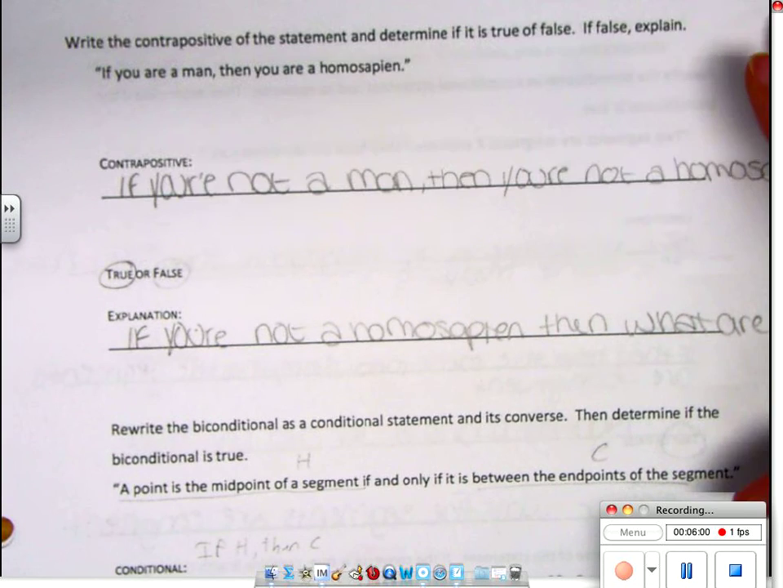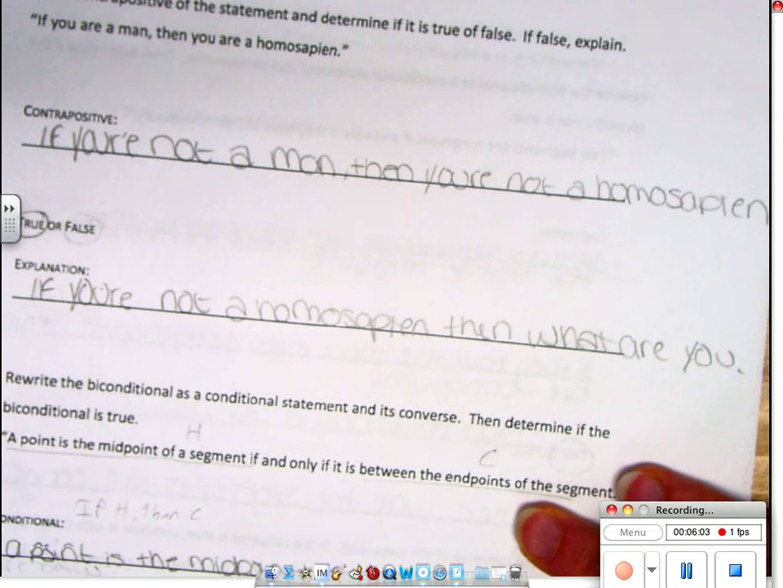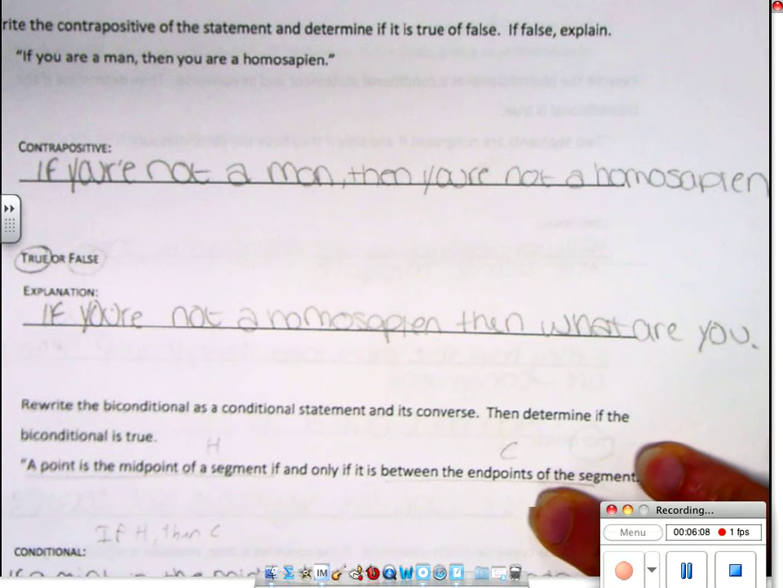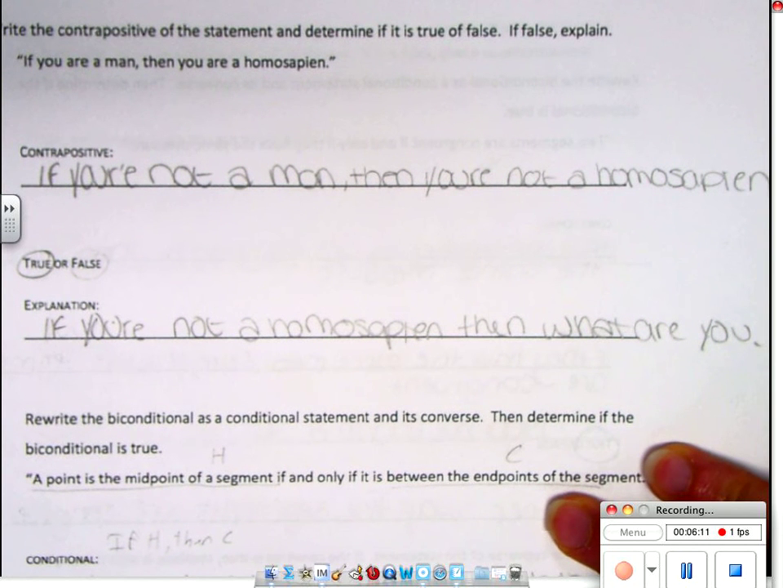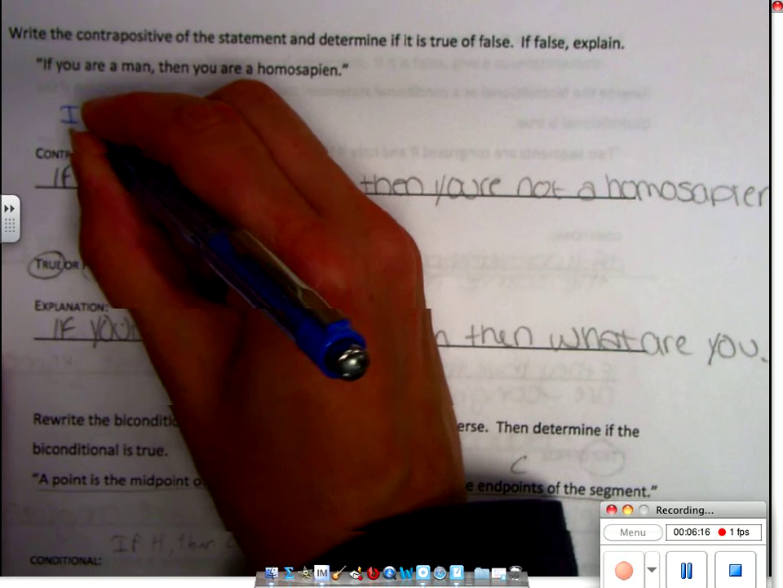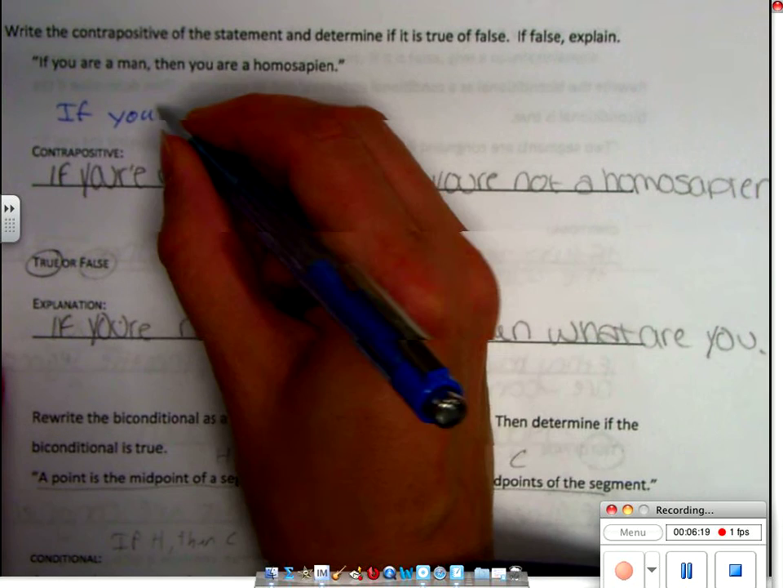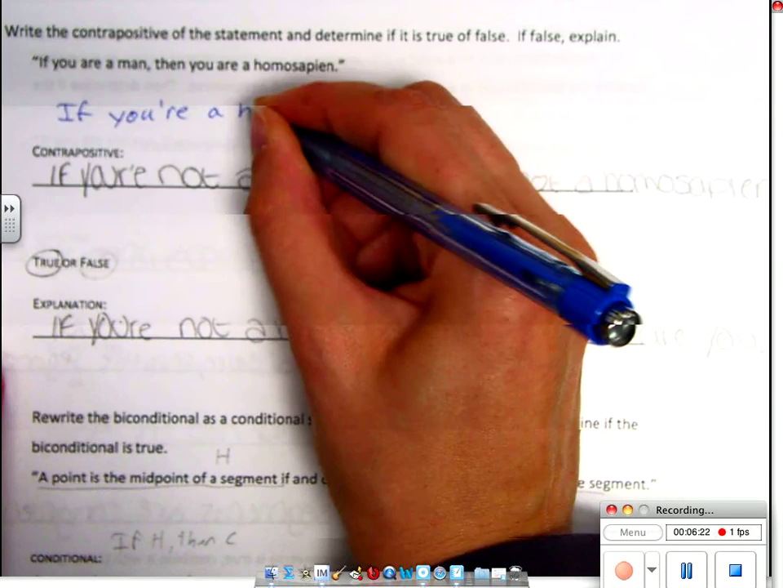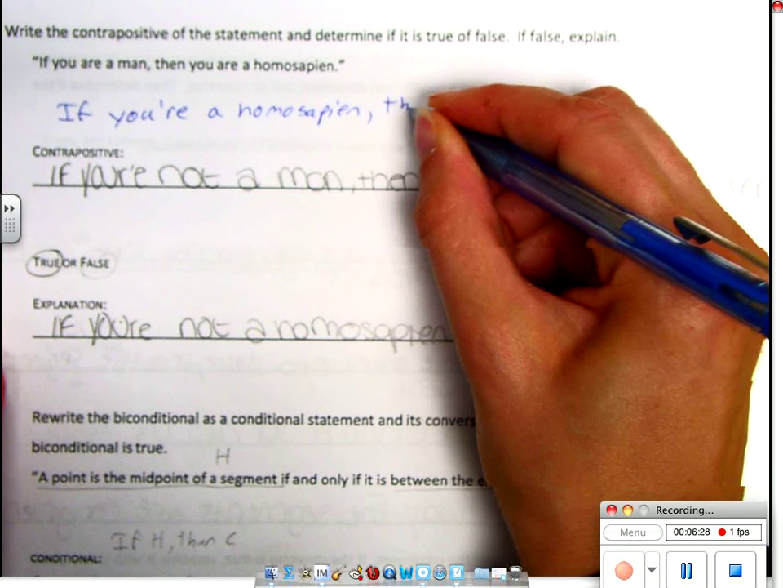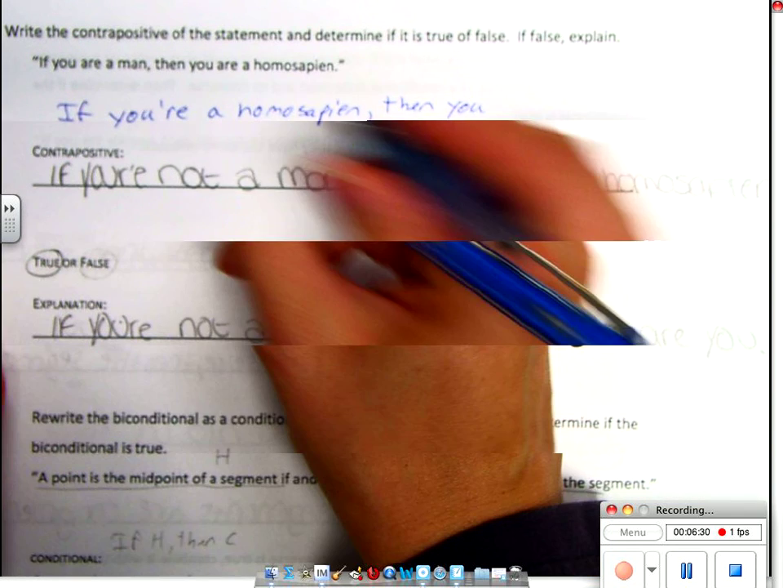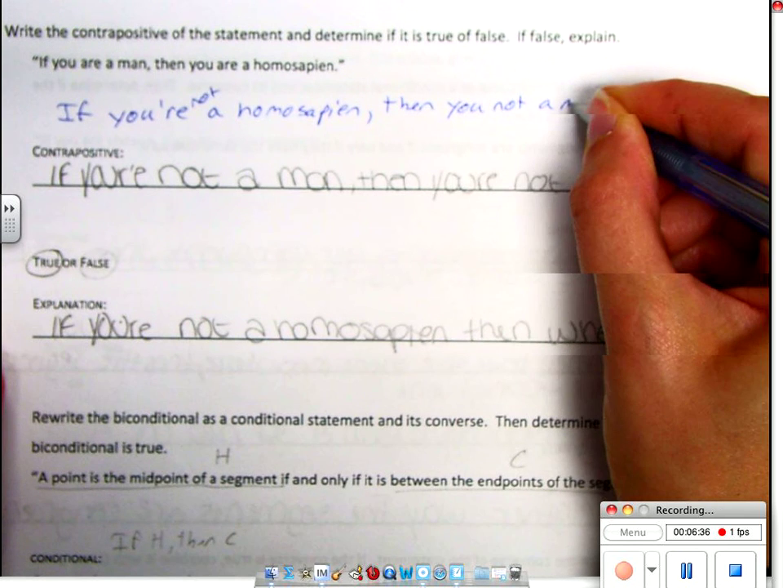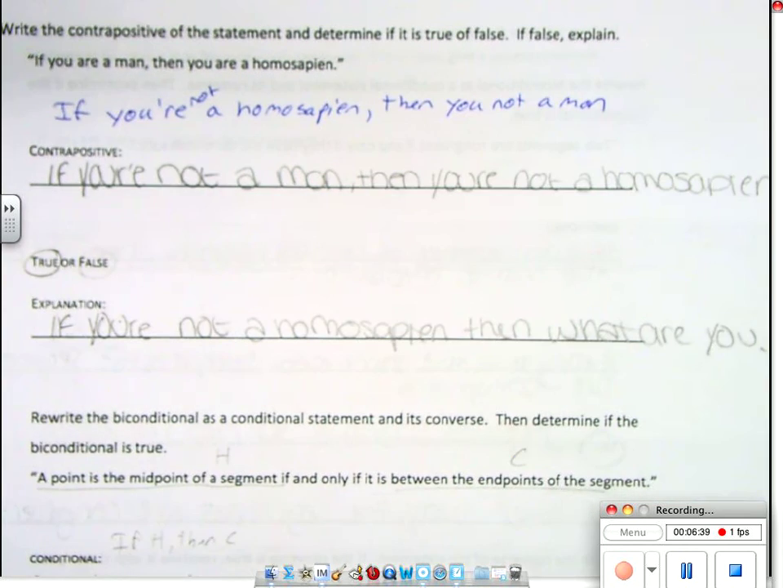But we're chatty today. Okay, if you are a man, then you are not a Homo sapien. So this is the what? Is this the contrapositive or is this a different one? This is inverse. Okay, so to make it contrapositive, you have to say, if you are not a Homo sapien, then you are not a man. Okay, all right.